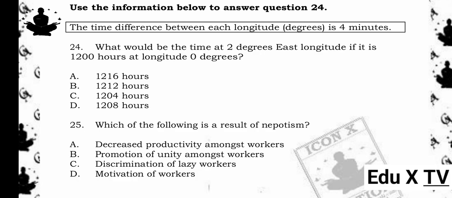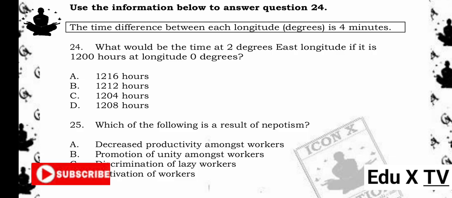Reason being, the government supports local entrepreneurs through grants, loans, and funding schemes like CEDA, LEA, etc., to help start or grow businesses, which boosts economic development. Use the information below to answer question 24. The time difference between each longitude (degree) is 4 minutes.